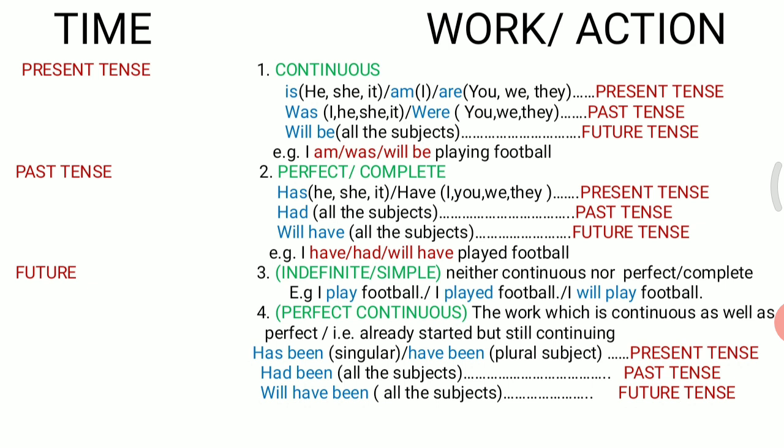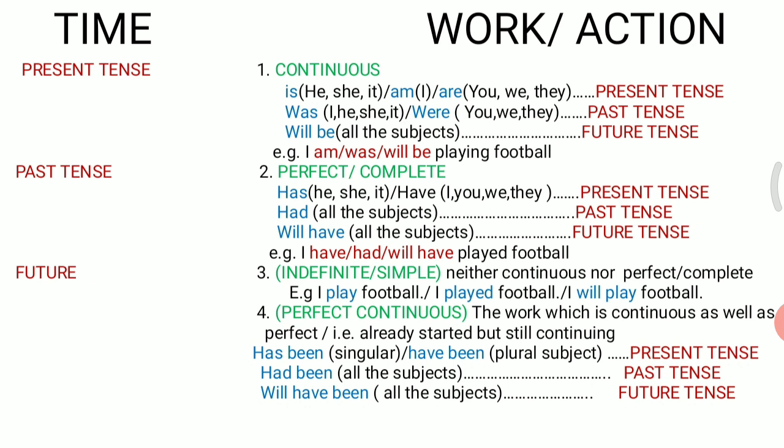And let us talk about our fourth work, that is perfect continuous. It means the work which is continuous as well as perfect, or you can say the work which already started but is still continuing. So if you are talking in present perfect continuous tense, with singular subject you are going to use has been, and with plural subject you have to use have been.